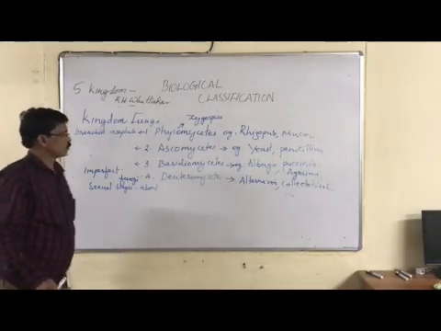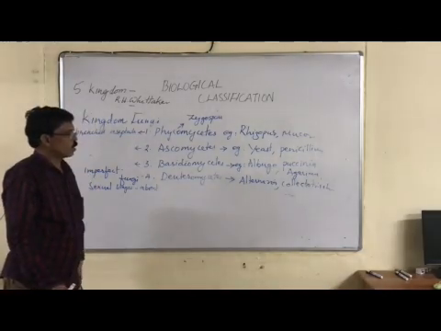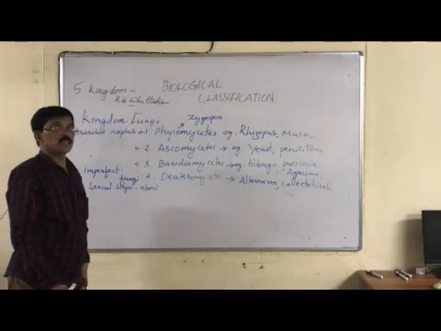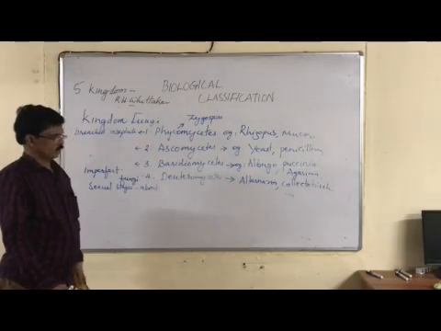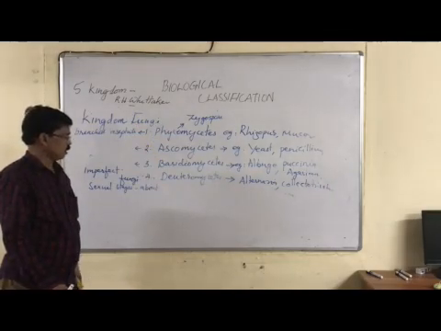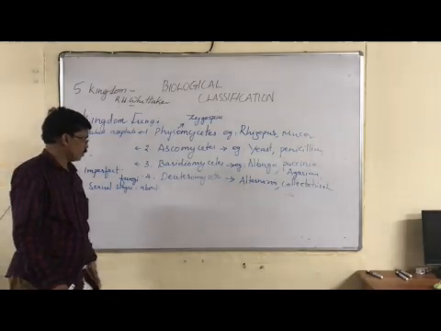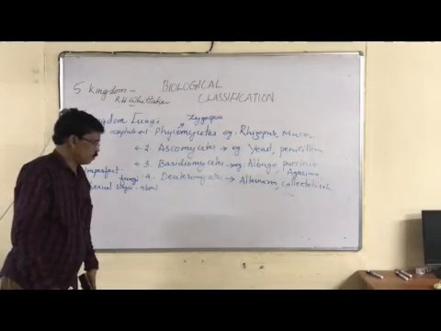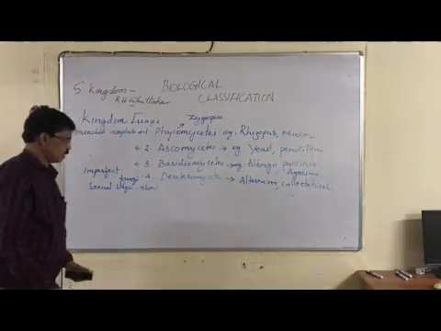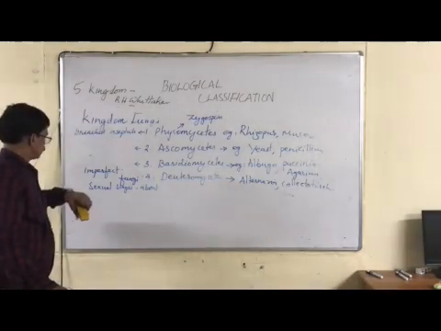Examples are Alternaria and Colletotrichum; they also cause diseases in plants and animals. So these are the 4 classes of fungi: Phycomyces, example Rhizopus and Mucor; Ascomyces, yeast and Penicillium; Basidiomyces, Puccinia, Albugo; then Deuteromyces, Alternaria, Colletotrichum.